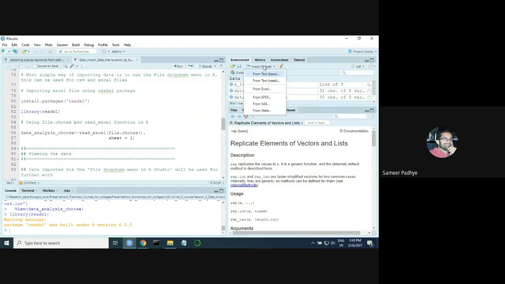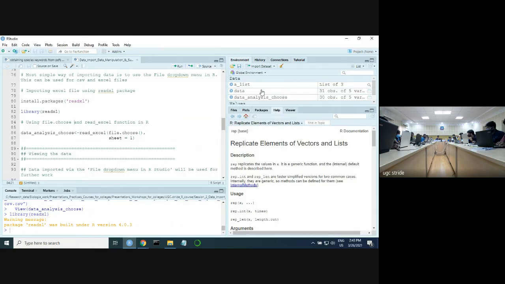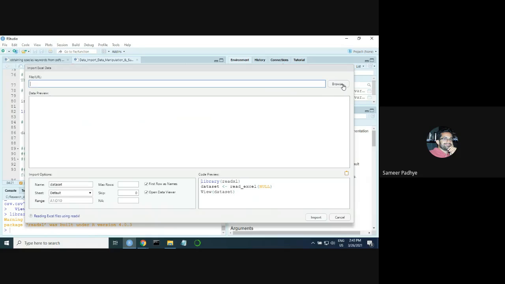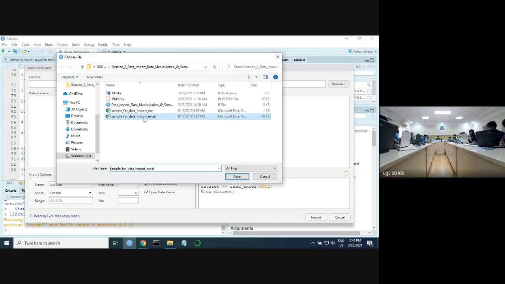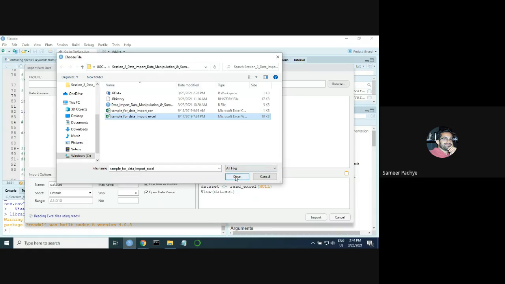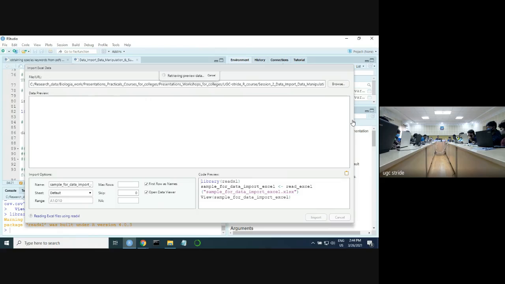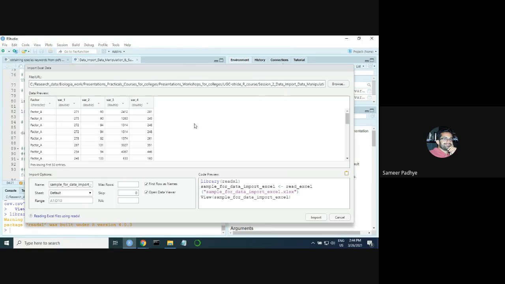Now, once you have installed and imported this library, you can also go to this option, Import Dataset. And here, do you see the third option, From Excel? You select this. Now, in the browse selection, click on it and then select your Excel file that I have provided, not the CSV, and you press open. Once it has imported, it will give you a preview.